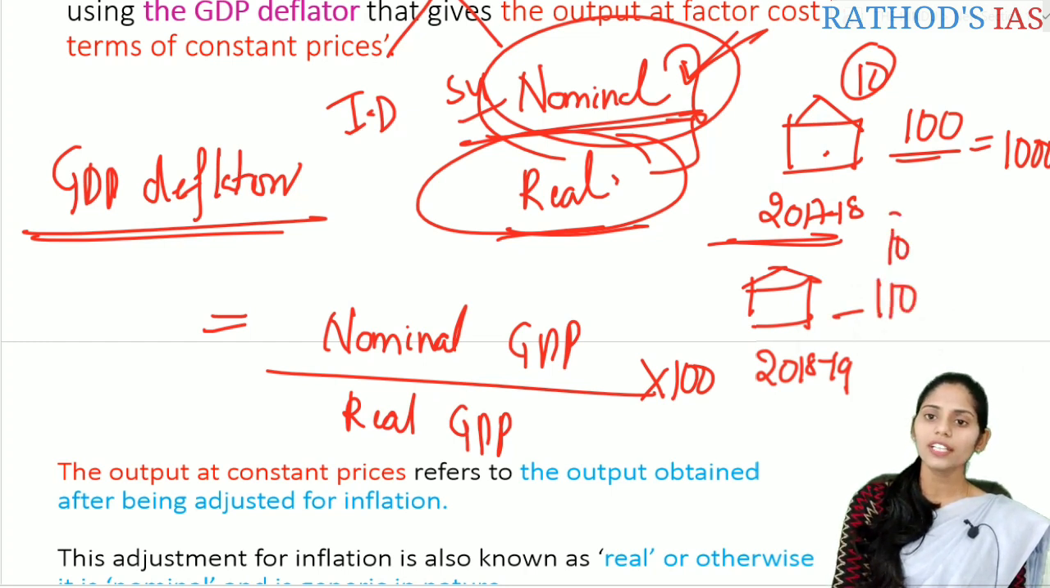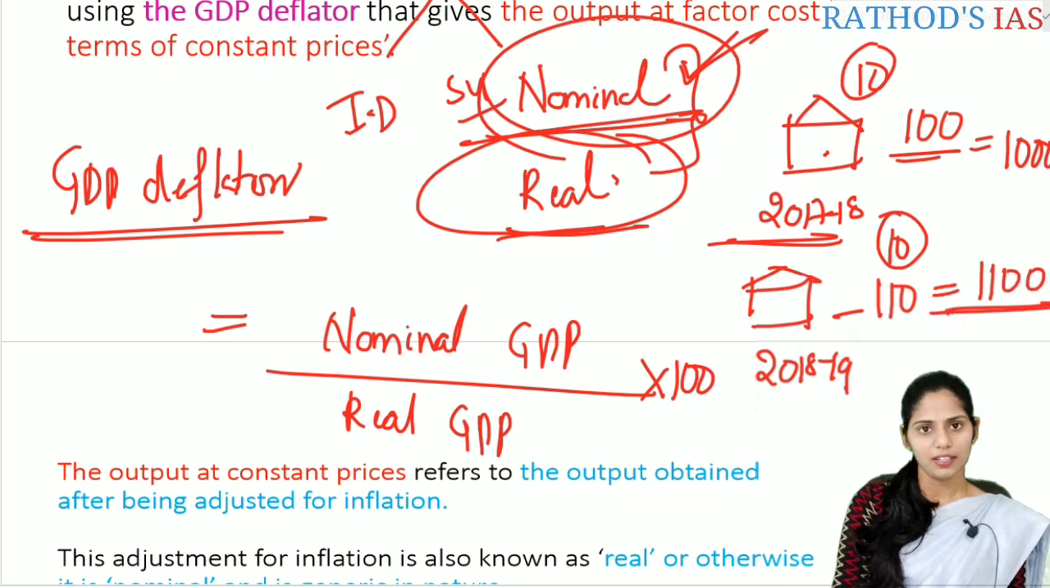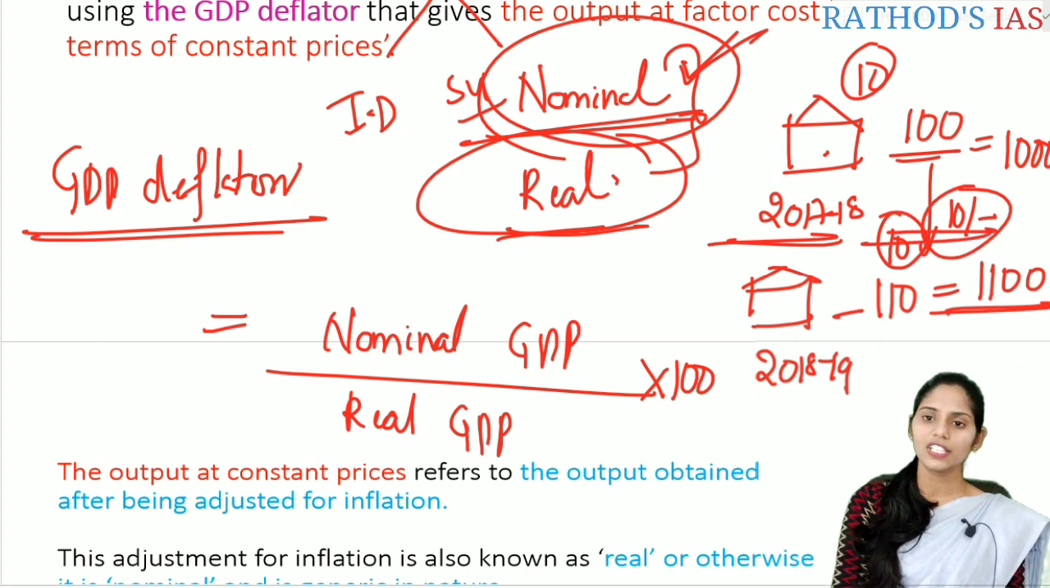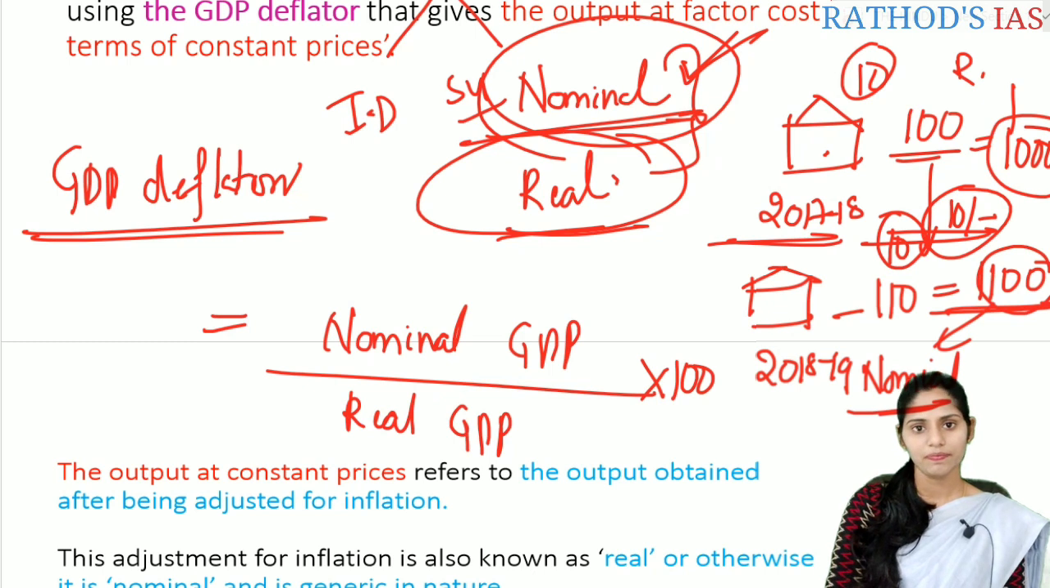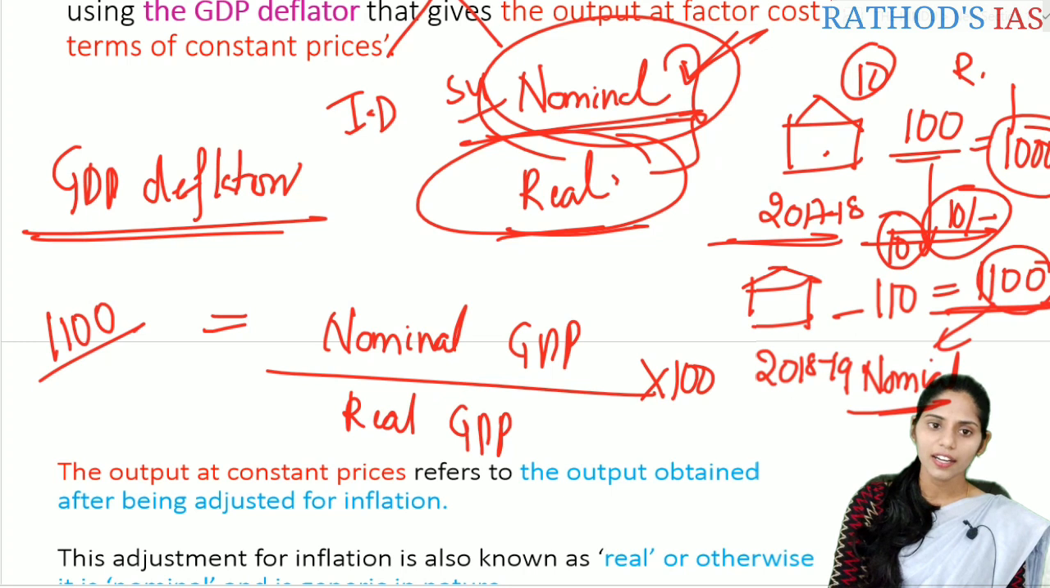So the total quantity is 10 here again. So the total value is 1100 rupees. Okay, is it clear? So here there is an increase of 10 rupees because of the inflation. Whenever we are not taking inflation into consideration, this 1100 will be the nominal output, or the nominal GDP in this case, and here the 1000 will be the real GDP. So if you substitute these values in this formula, that is 1100 by 1000 into 100.